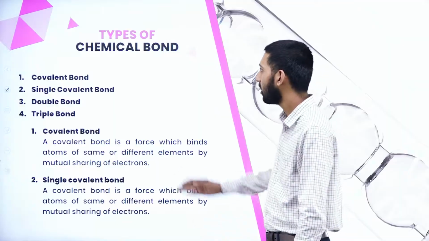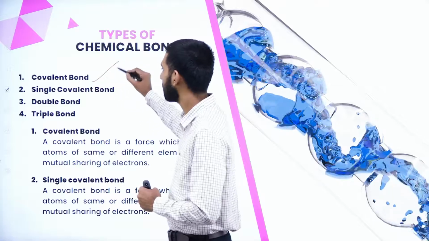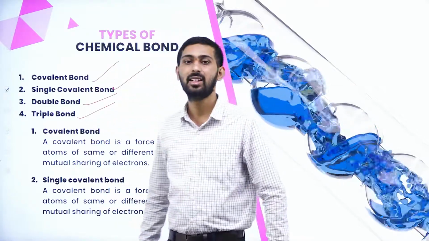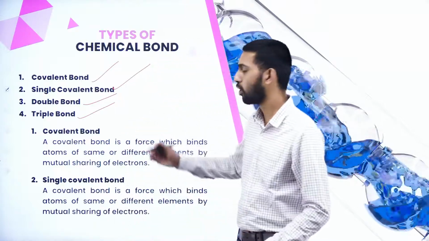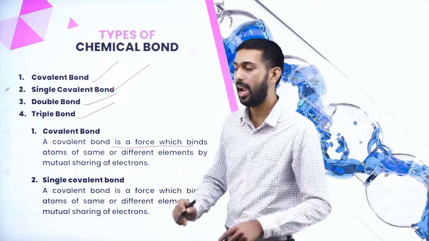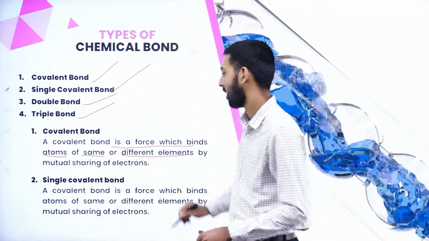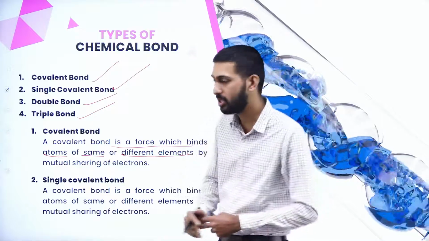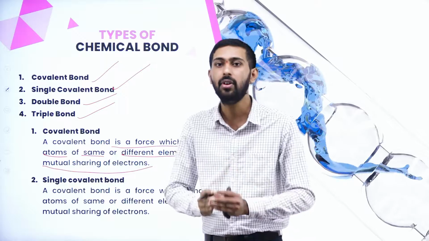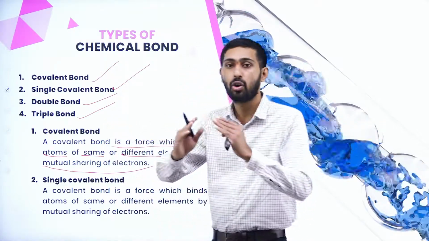Next thing is types of chemical bond. Here there are different types of chemical bonds: the single covalent bond, another one is the double bond, and another one is the triple bond. Now let us study what you mean by a covalent bond. A covalent bond is a force which binds atoms of the same or different elements by mutual sharing of electrons. Here sharing of electrons takes place, then it is considered as a covalent bond.